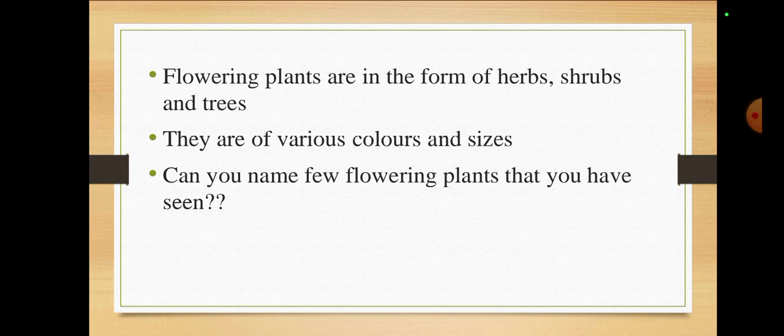I would say rose, mustard, lemon, guava, mango. You can take any other name, sunflower, lily, daisy, because these are also plants that have flowers on them. Definitely their names are flowers, but they grow on a plant. That's why we can take their names.